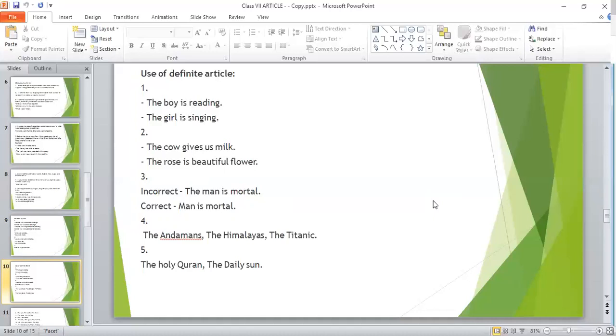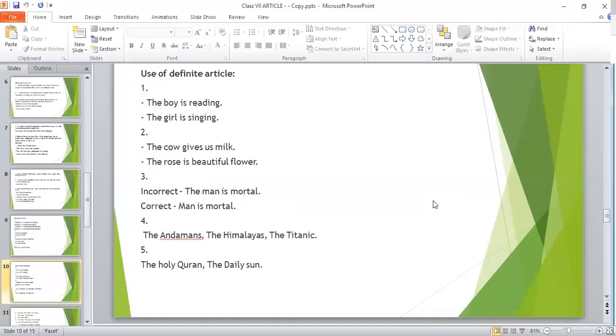Again, you cannot say the man is mortal. It is incorrect. You have to say man is mortal. Here, this rule is a bit different from other animals because for other animals we normally use the, but for man we do not use the. Okay, here articles will be omitted.